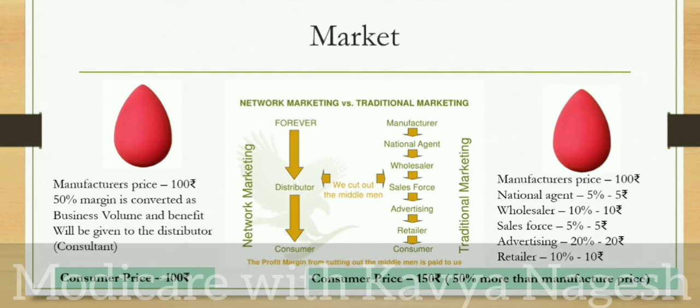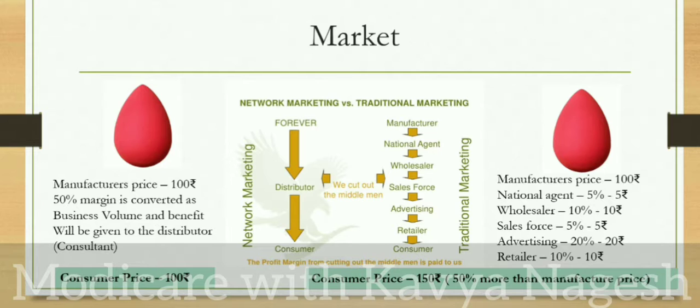In the market we have two types of marketing: traditional marketing and network marketing. What is the difference between these two? In traditional marketing there will be a manufacturer, but the manufacturer cannot sell the products to customers directly, so he goes to the national agent.